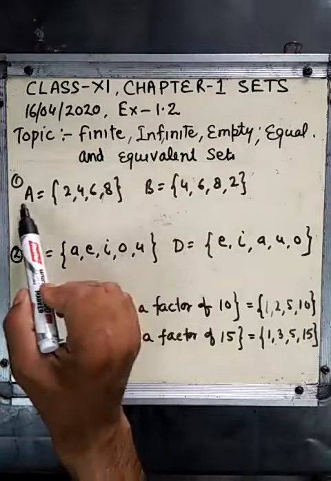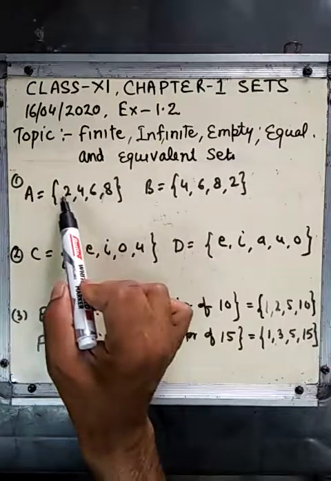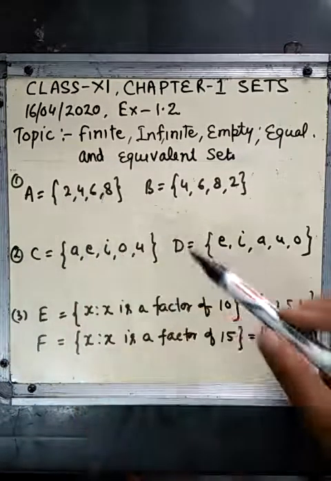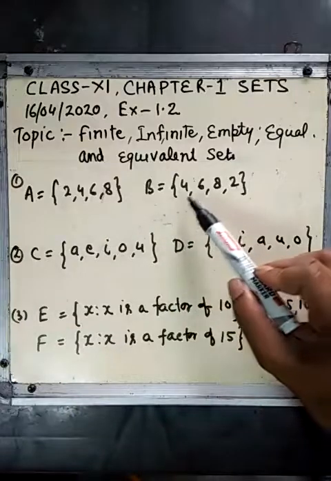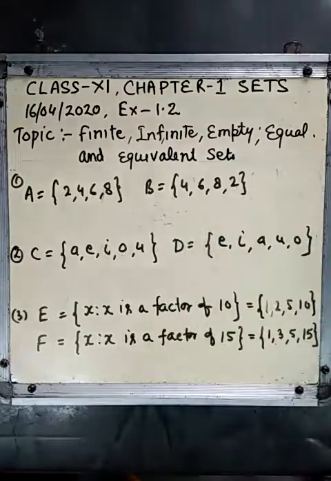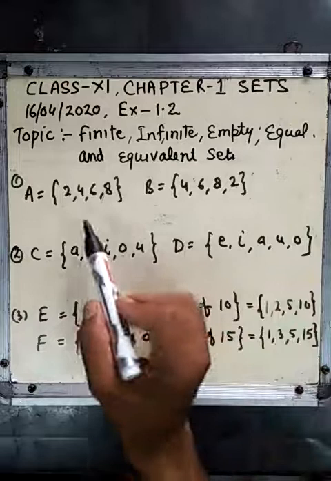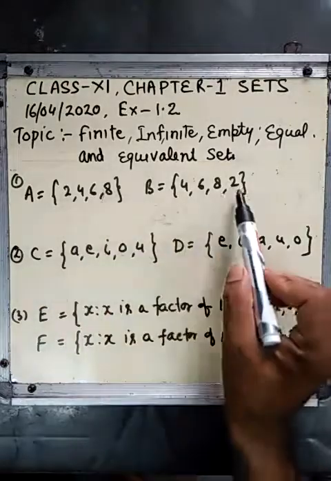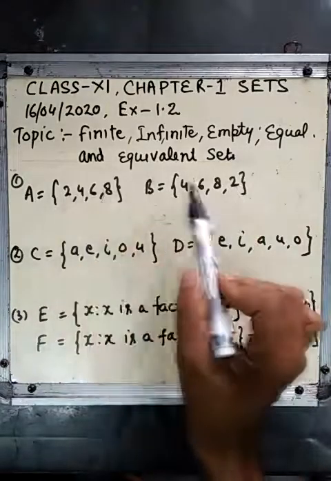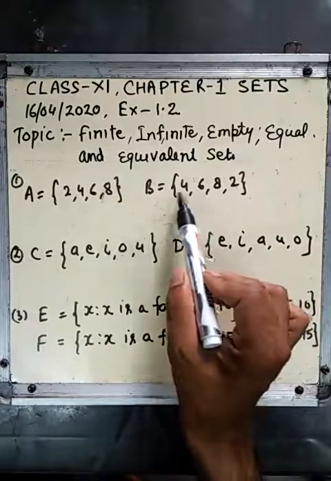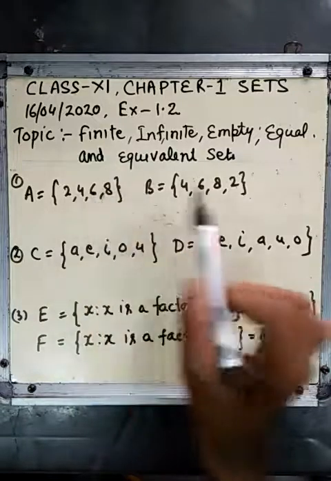Let us take a set A having the elements 2, 4, 6, 8. B is another set having the elements 4, 6, 8, 2. Element 2 is in A, it is also in B. 4 is in A, it is also in B. 6, 6, 8, 8.